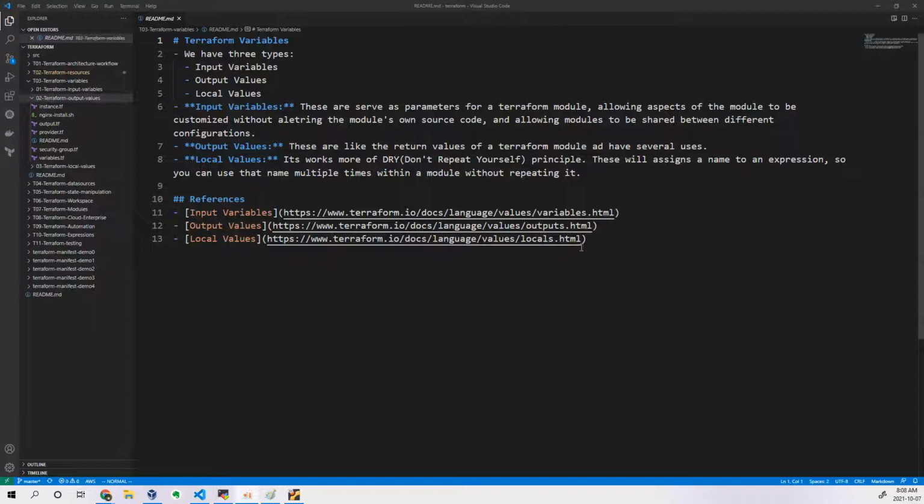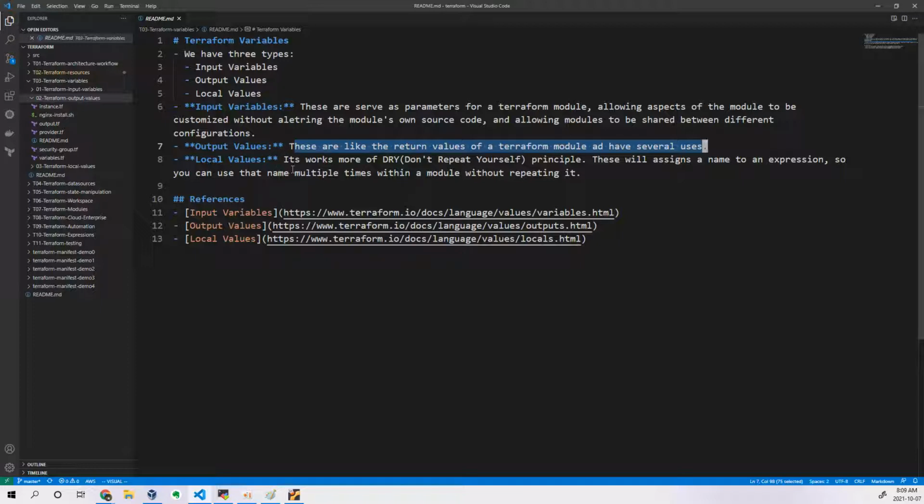There are multiple ways where attributes will come into picture. I will tell you how to call those attributes. For each and every module you have written, there will be attributes. Those attributes we will be using in order to print the output values of a resource you are creating on the target provider. Any provider it is.